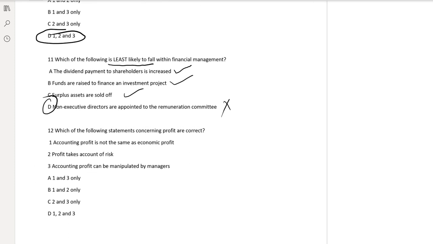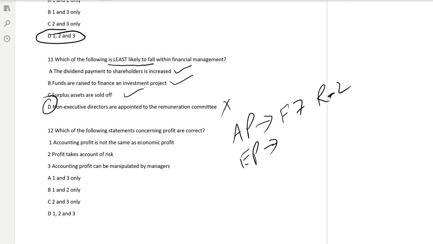Which of the following statements concerning profits are correct? Accounting profit is not the same as economic profit. Yes. What is accounting profit? Which you have studied in F7 or in your basic accounting paper. That is revenue minus losses. And what is economic profit?